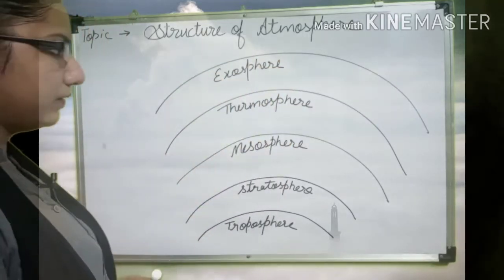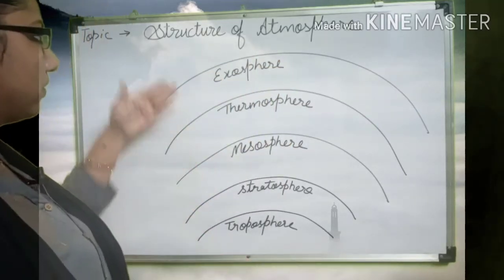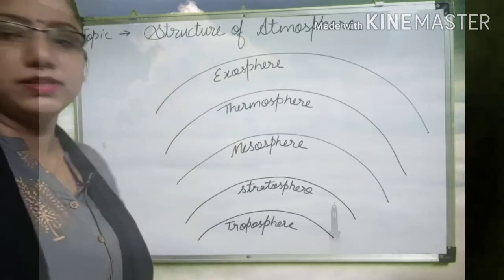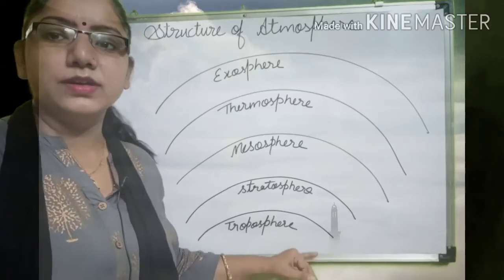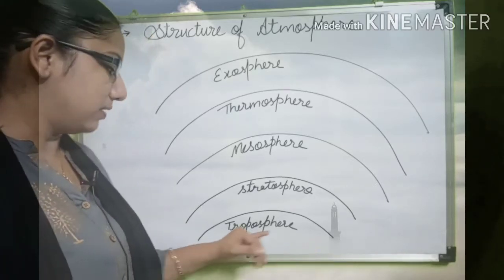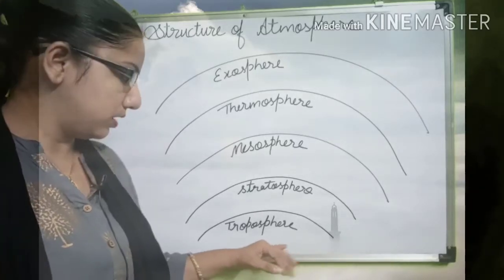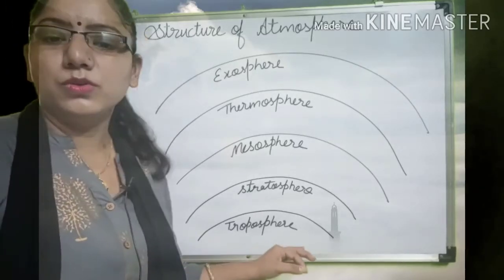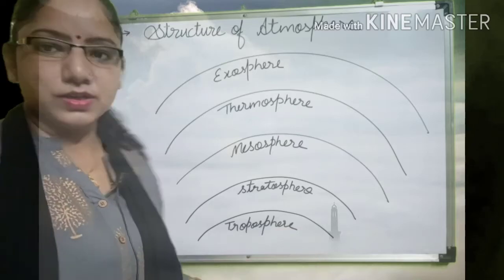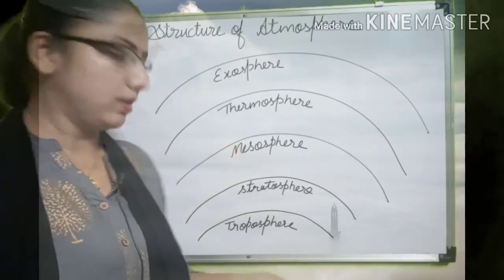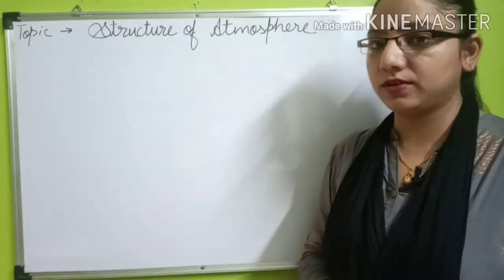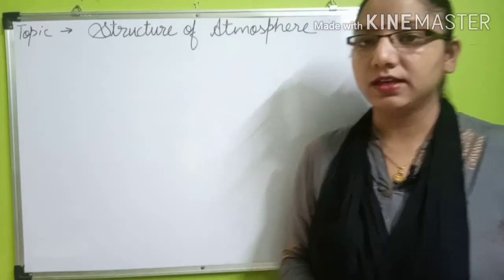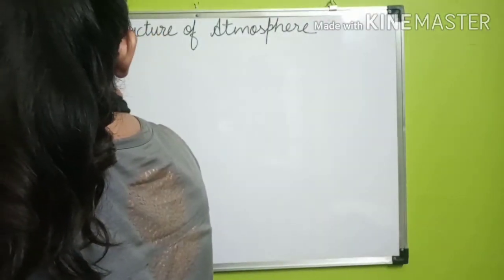So students, we will discuss these parts of the atmosphere one by one. First of all, we will discuss the lowermost or nearest part of our atmosphere, which is there by our earth and which is situated from 0 to 12 kilometers above the earth's surface. So let's talk about the troposphere. Dear students, now we will proceed with our first subtopic, that is troposphere.